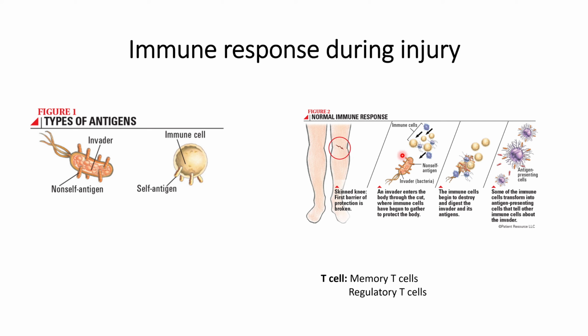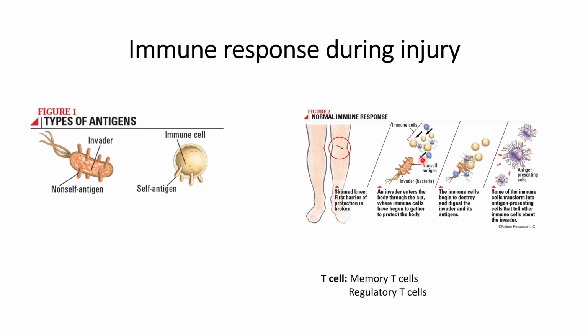At the same time, they will also release cytokines, and that will help in calling other immune cells towards the site of injury, as shown here in the second and third figure of the panel.